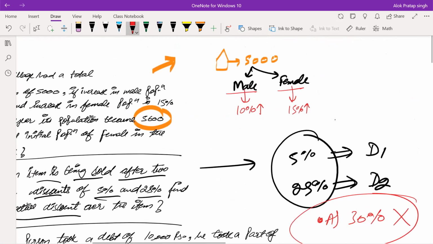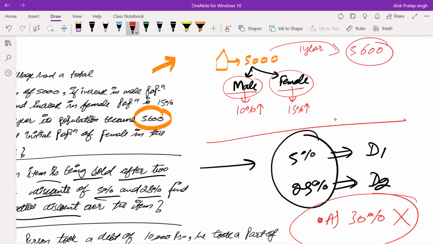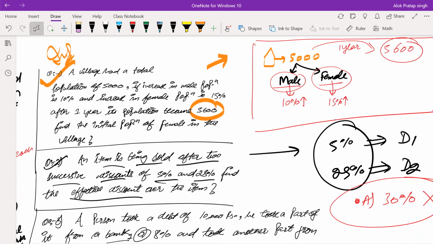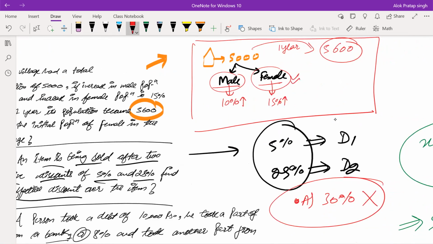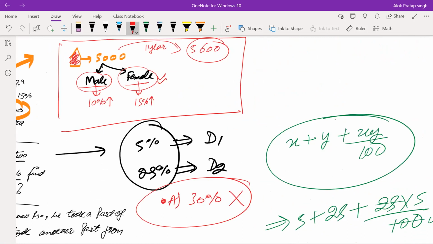He has also said that after such increment in the male and female population, the total population after 1 year has become 5,600. All right. The total population now has become 5,600. He is asking what was the initial population of the female? Female's initial population has been asked in this question. So let's just see how we will do this question.